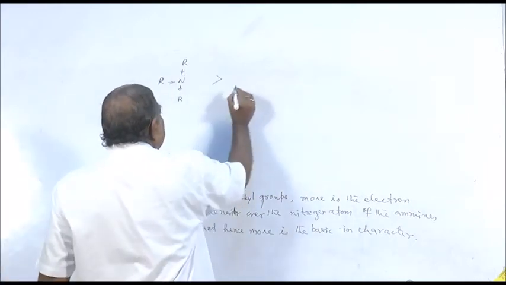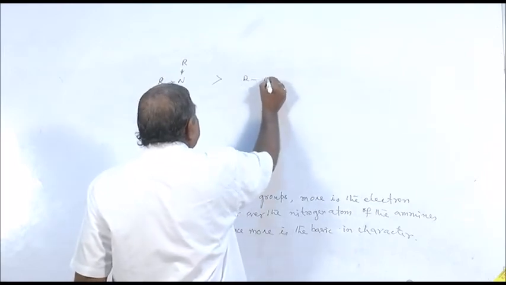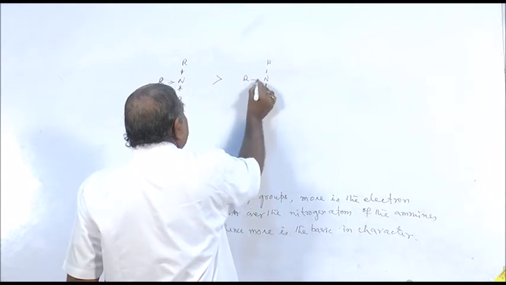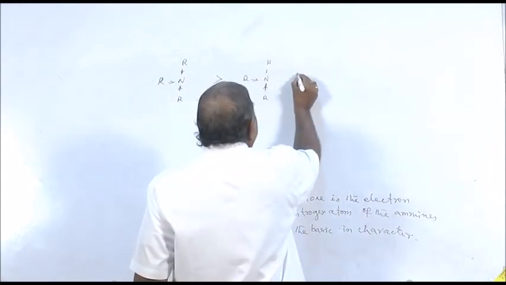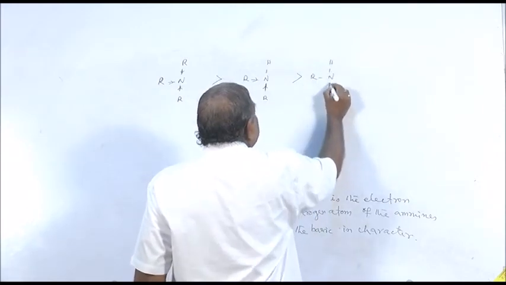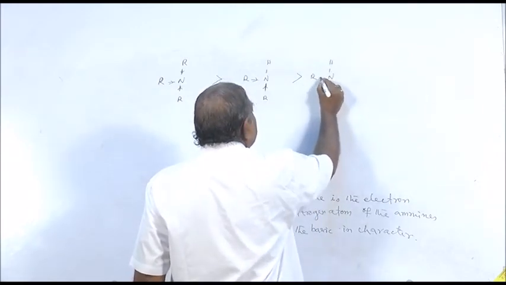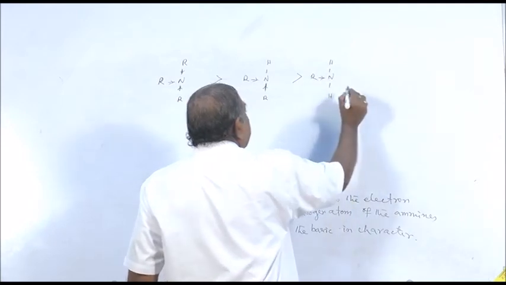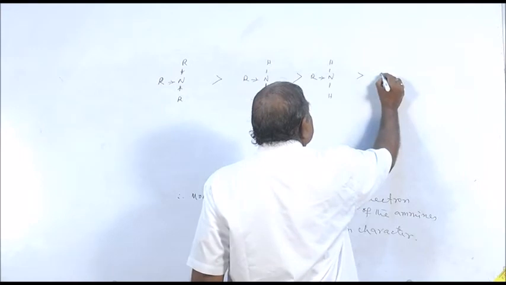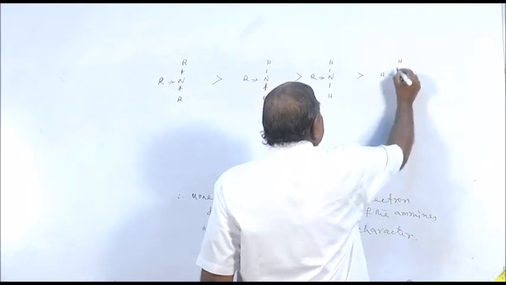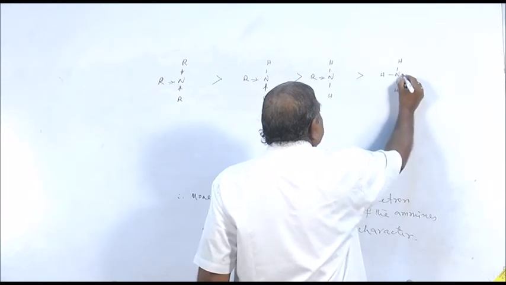Tertiary should be more basic than secondary amine, which should be more basic than primary amine, and which should be more basic than ammonia, because in ammonia there are no electron pushing groups.